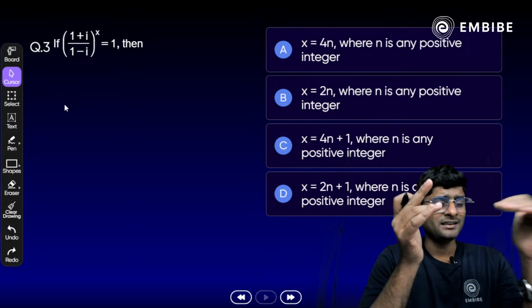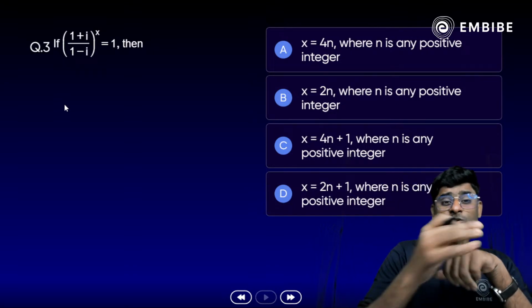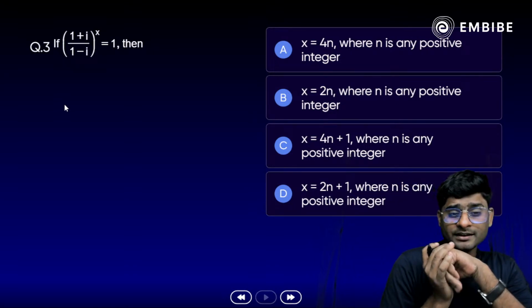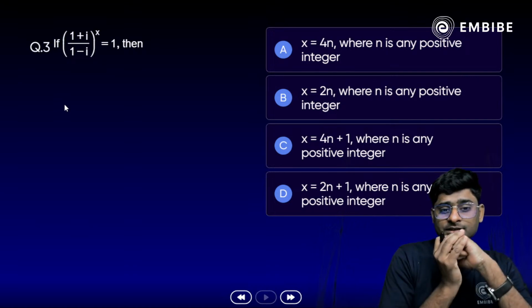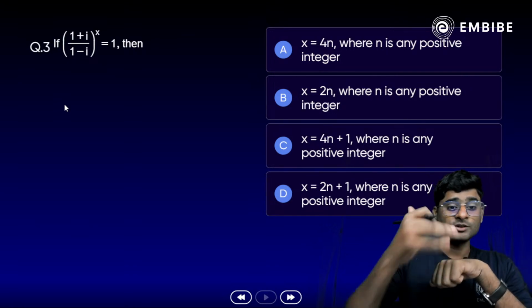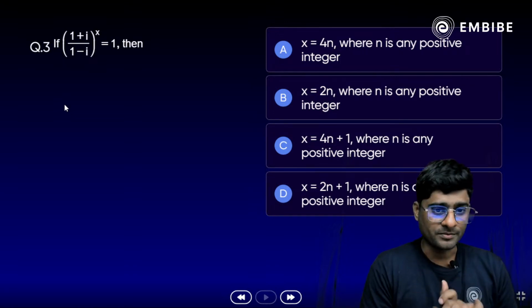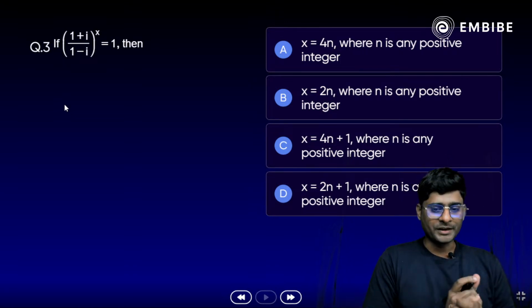If (1 plus i divided by 1 minus i) whole raised to power x is equal to 1, then which option is true here? x is equal to 4n, where n is any positive integer. x equal to 2n, where n is any positive integer. In all options n is a positive integer. So x equal to 4n plus 1 or x equal to 2n plus 1. Which one is correct here? Yes, quick. So easy. 3-step solution. Very easy and simple. Do it, all of you.